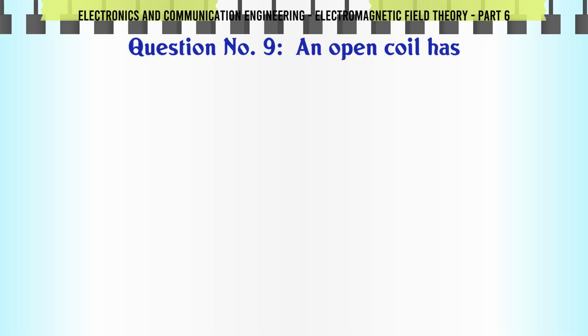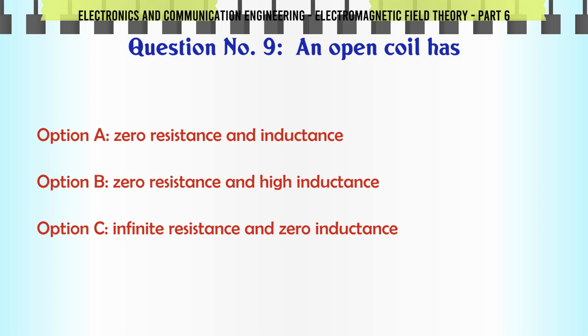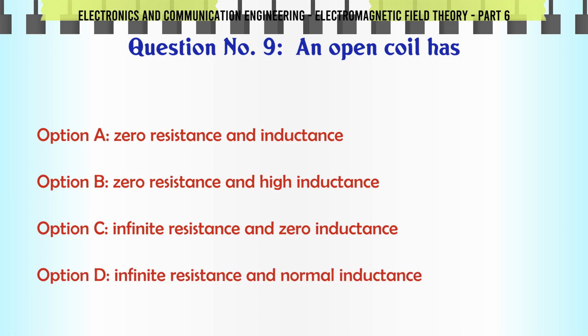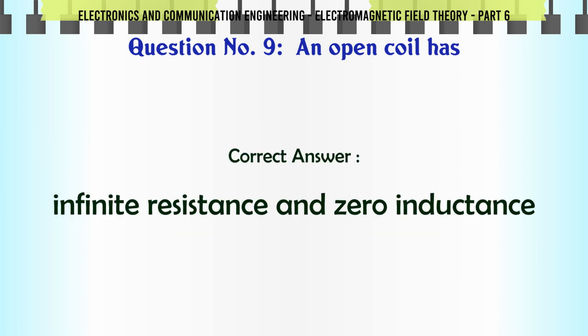An open coil has A. Zero resistance and inductance. B. Zero resistance and high inductance. C. Infinite resistance and zero inductance. D. Infinite resistance and normal inductance. The correct answer is infinite resistance and zero inductance.